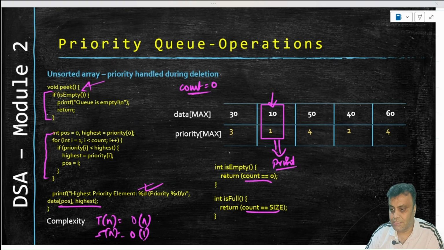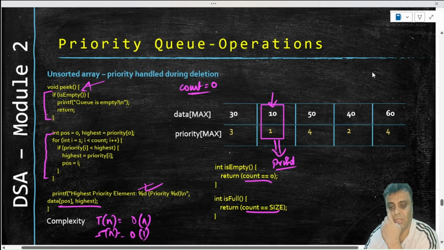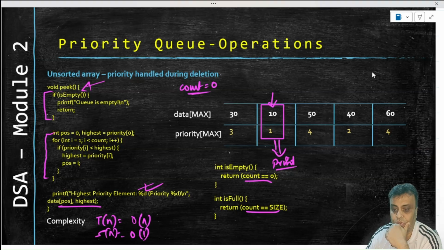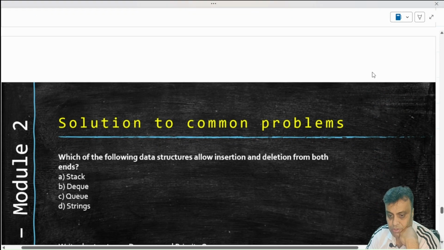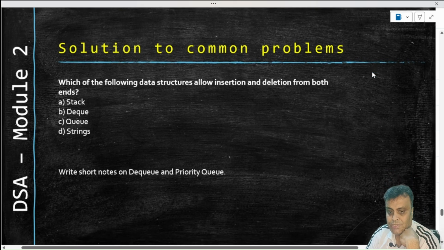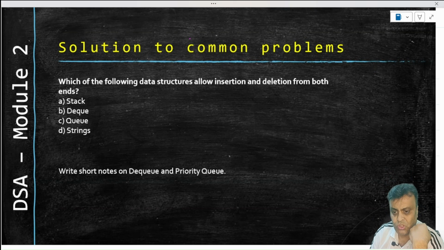So now let us move to the next topic. We finished off with the priority queue also, with these 3 operations. And our next topic is going to be around solving the common set of questions that are asked. Most of the things have been discussed, so there should not be much.